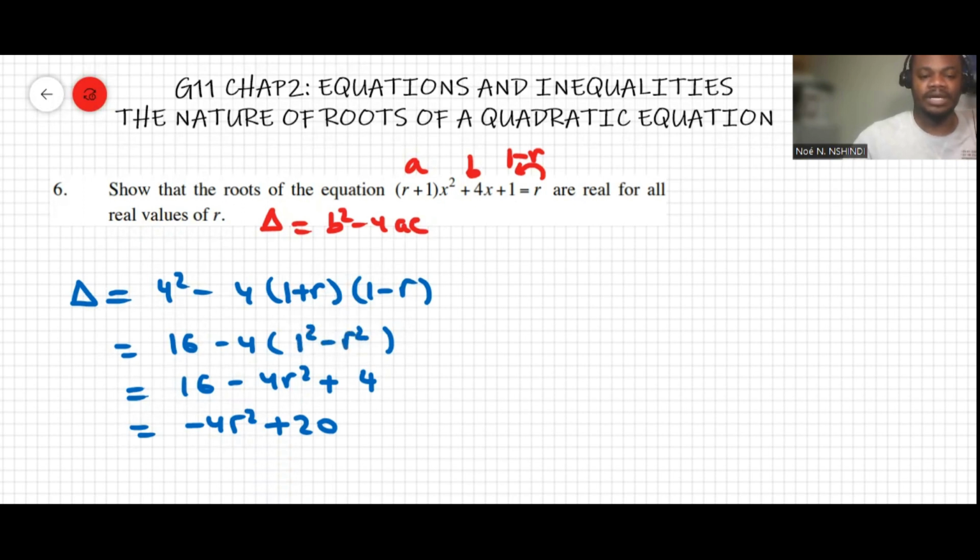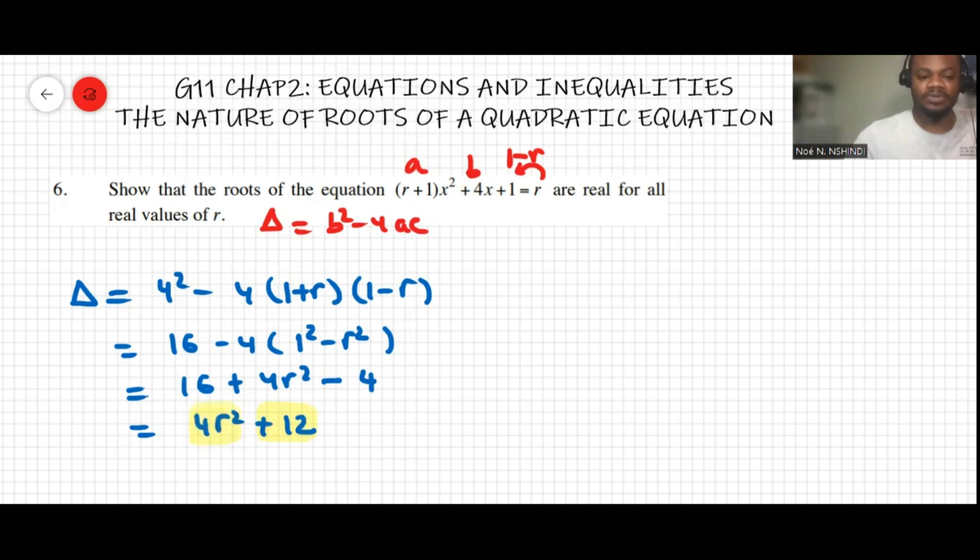So this will make negative 4, and then positive r squared, which gives 4r squared plus 12.